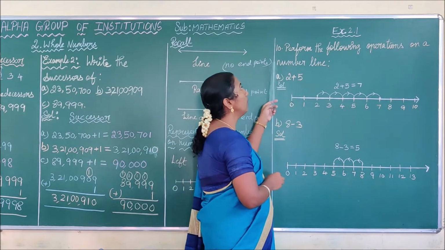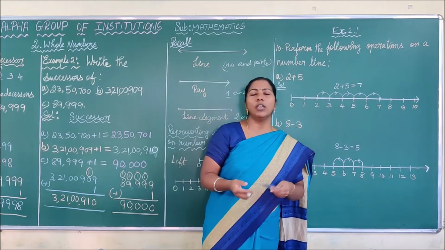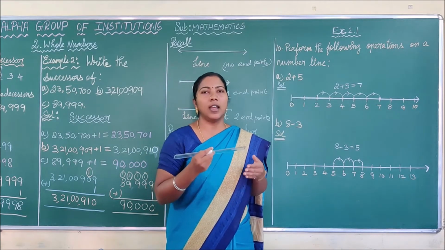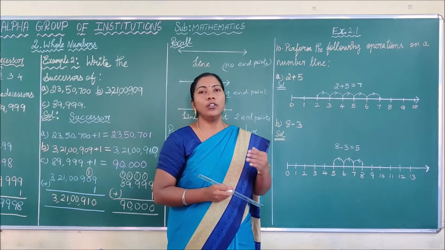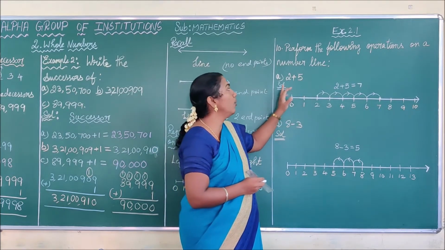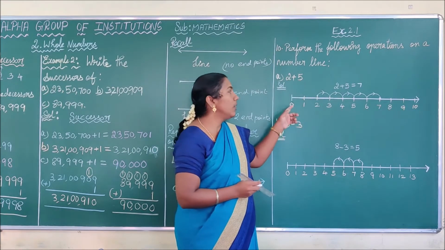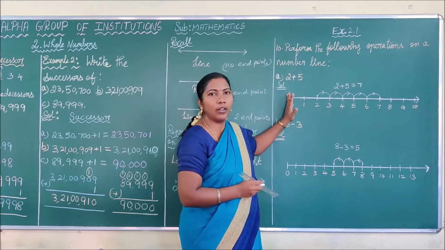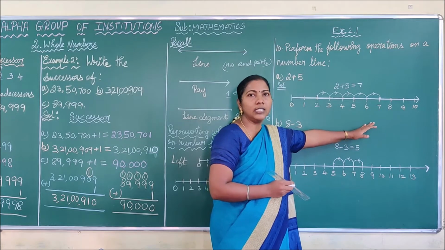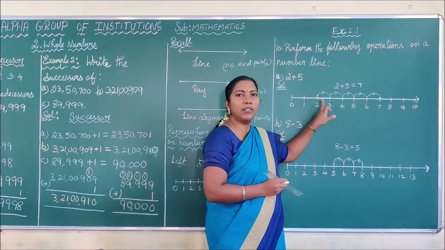Next we are going to do the sums from exercise 2.1. See the 10th sum: perform the following operations on a number line. Now what we are going to do is, you already know addition, subtraction, multiplication and division. Now we are going to do these operations on the number line. See here, you already know the answer for 2 plus 5 is very easy, 7. But we are going to do this addition on the number line. First step is you have to draw the number line like this and write the numbers keeping the distance of 1 centimeter between the two numbers.